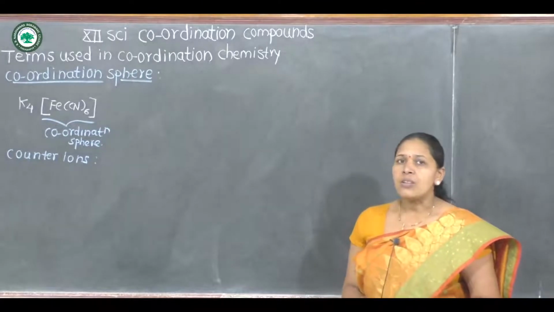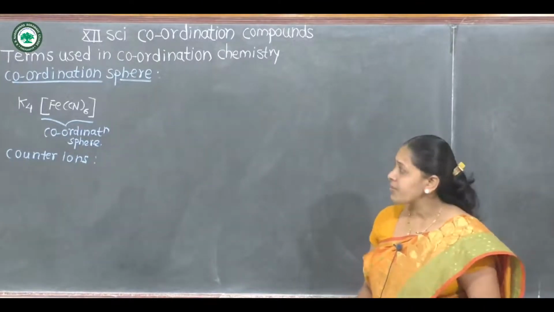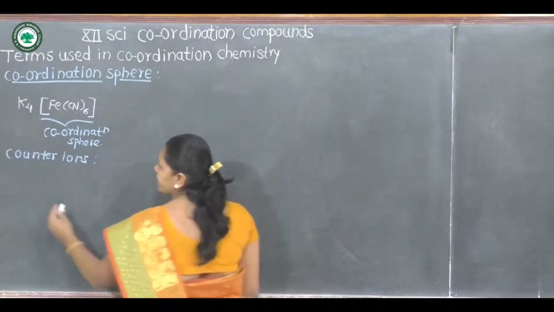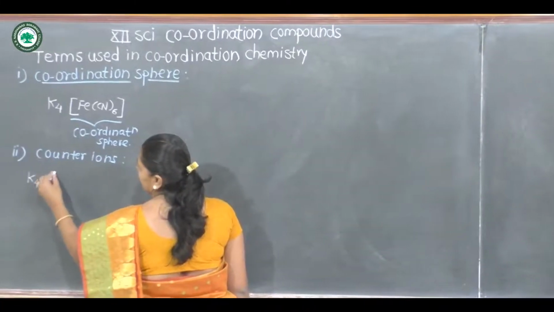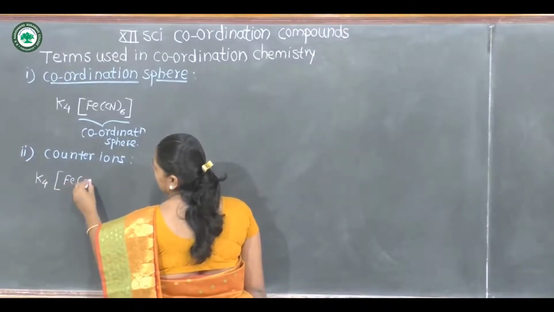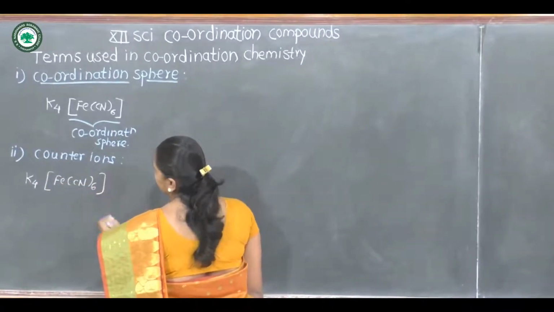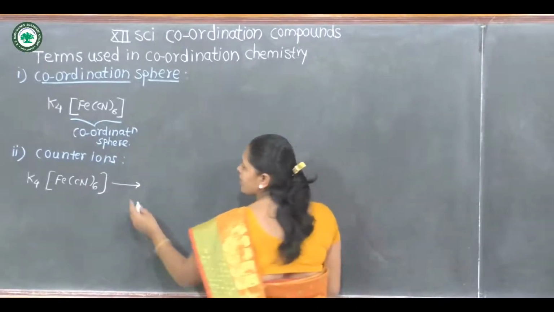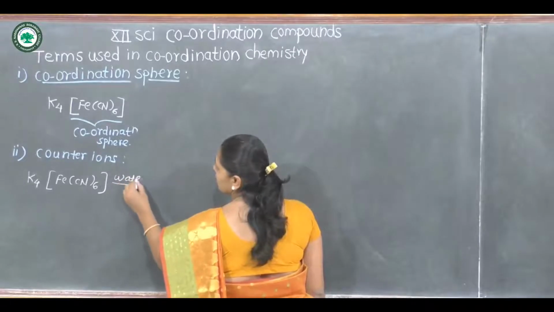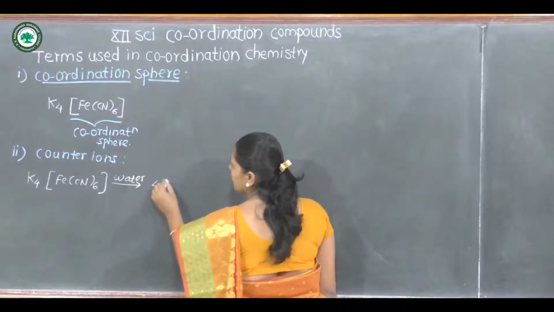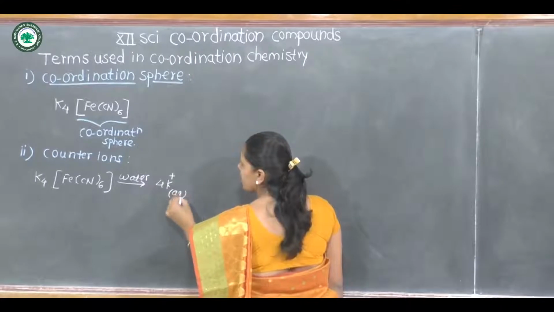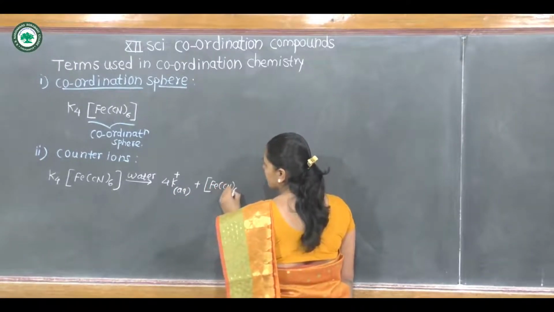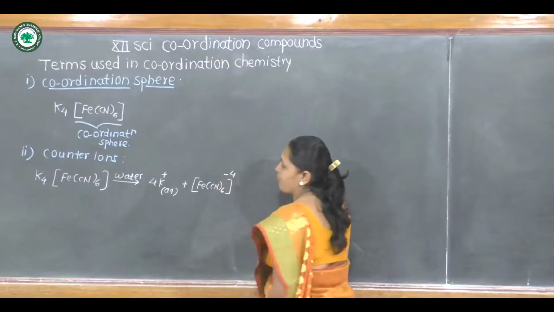In this coordination compound, if this complex is dissociated in aqueous solution, that is water, it forms 4 K plus ions and the complex ion with -4 charge.